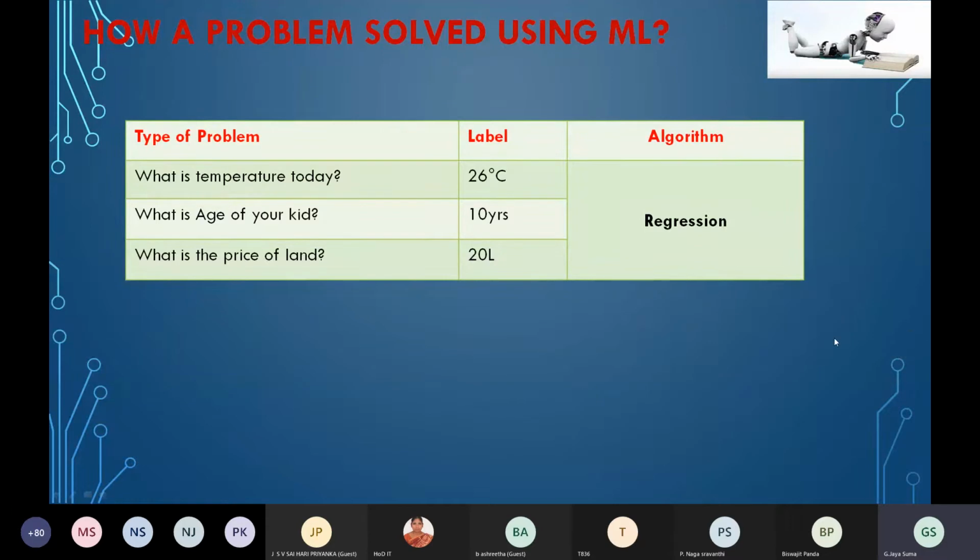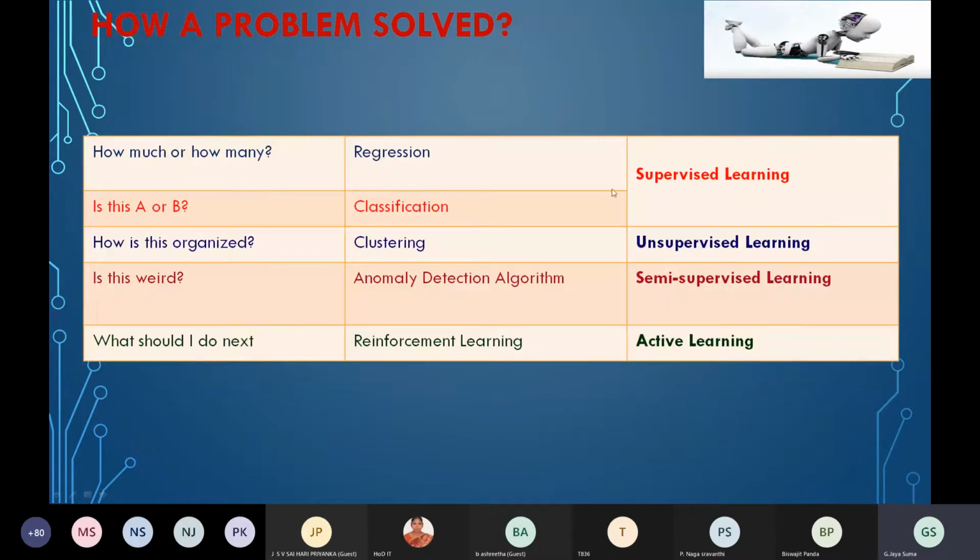Will you say 1 or 2? We cannot say that, no. What you will say to "are you present" is yes or no. So is it A or B? Then it is classification. "Are you present today" means yes or no. That is a classification problem.